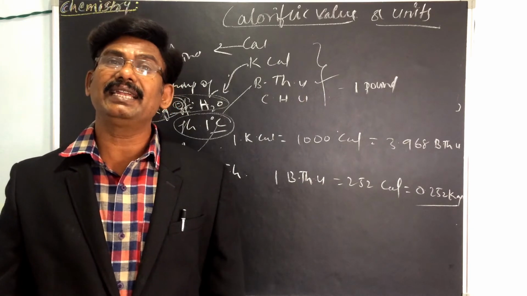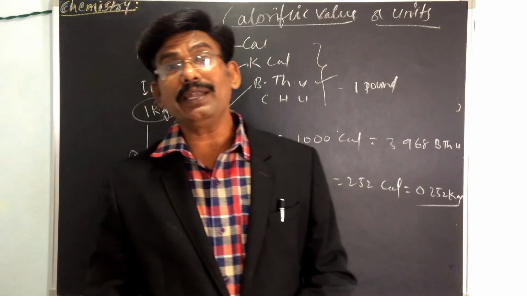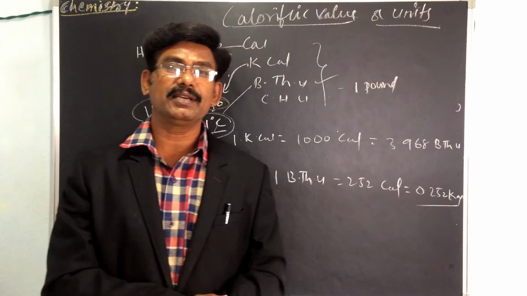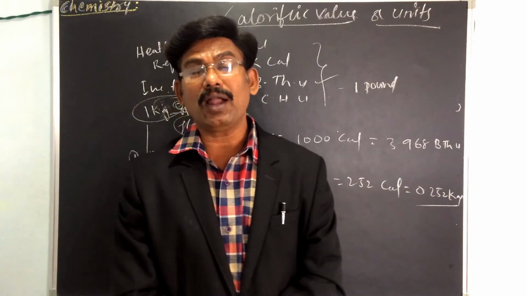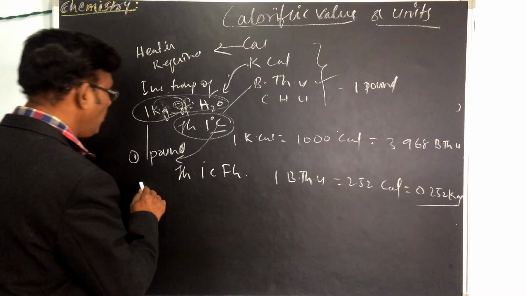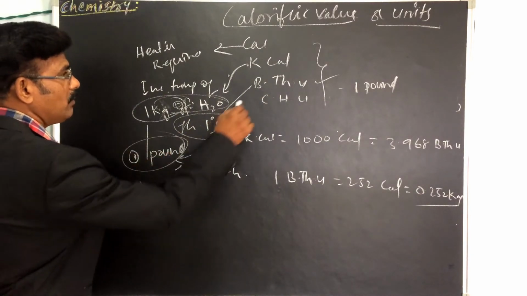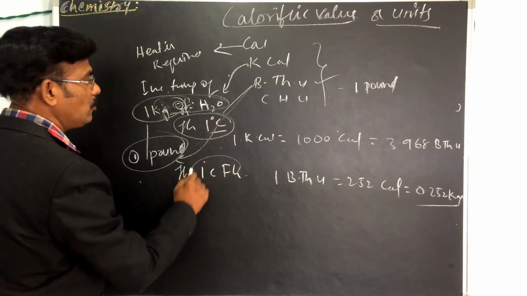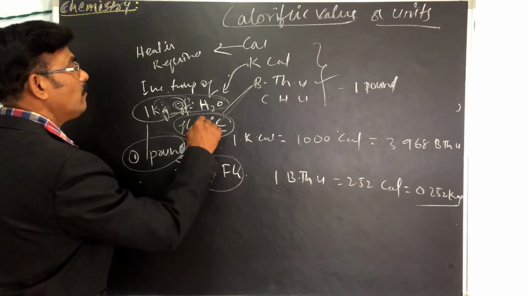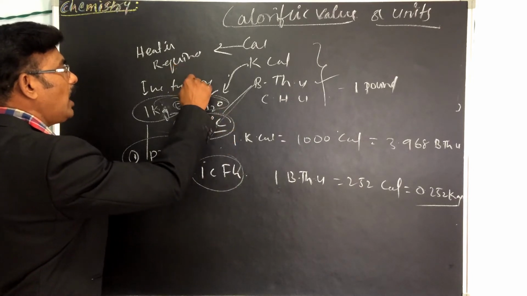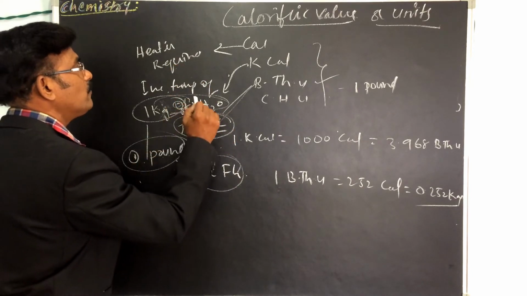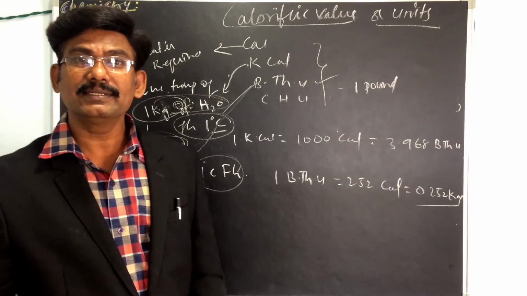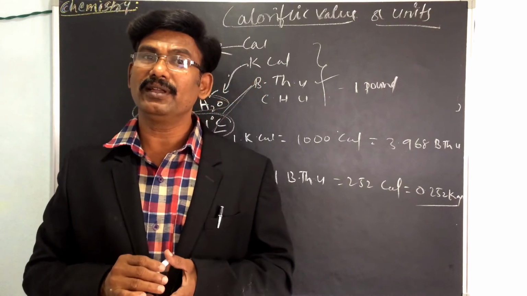And what about the centigrade unit? It is the quantity of heat required to raise the temperature of 1 pound of water through 1 degree centigrade. Here the pound is the same as in the British thermal unit, but here you take centigrade, 1 degree centigrade, not Fahrenheit. That is the centigrade unit.